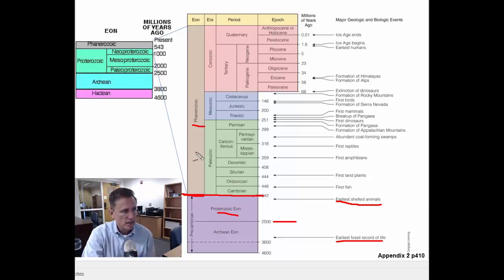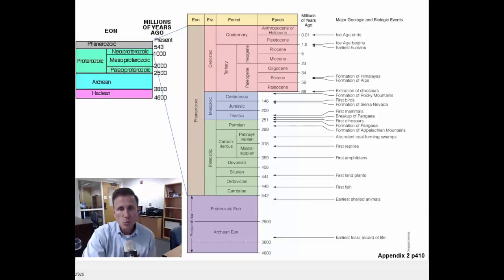and that creates that break in the geologic timescale from the Proterozoic to the Phanerozoic. Now, the Phanerozoic has a great number of other events that we see in the rock record, and that's why we have these further breakdowns of eon to era to period to epoch. And we are currently in the Cenozoic era, which means recent life. The Mesozoic era was middle life, and the Paleozoic era was what was known as early life.